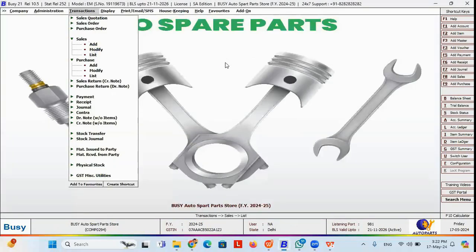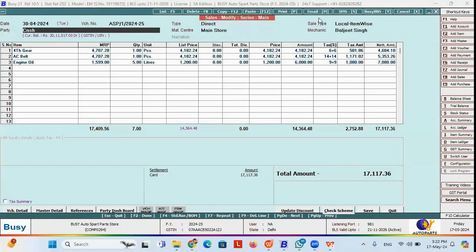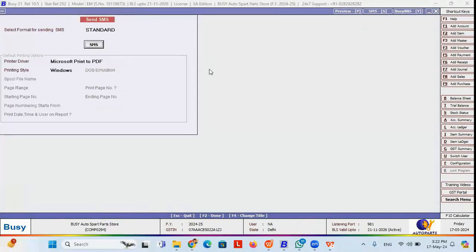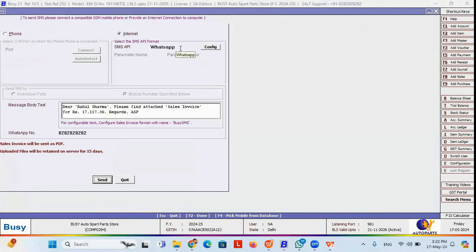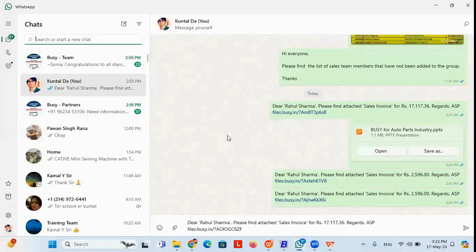Similarly, if you need to share the invoice through email or SMS, if you click on the SMS button, you will get an option to send the SMS through WhatsApp also. If you select WhatsApp, you can mention the WhatsApp number, or the WhatsApp number will get picked automatically according to the party that you select in the transaction. So let's say, for example, I'm mentioning one WhatsApp number. If you click on the send button, then your web WhatsApp will get highlighted.